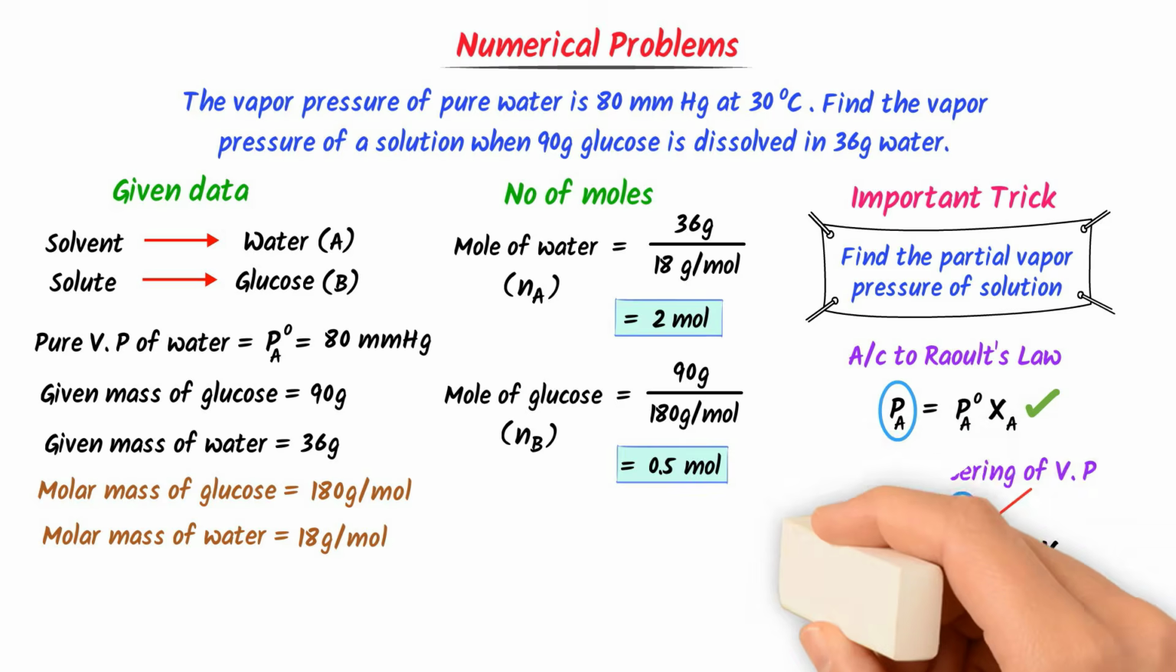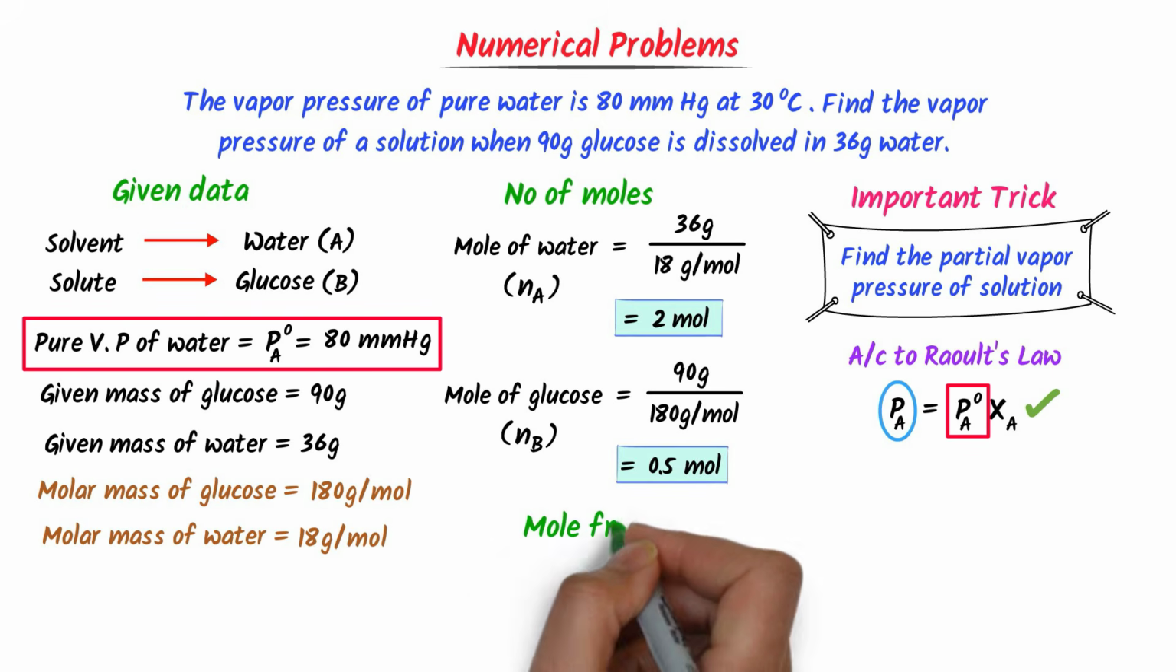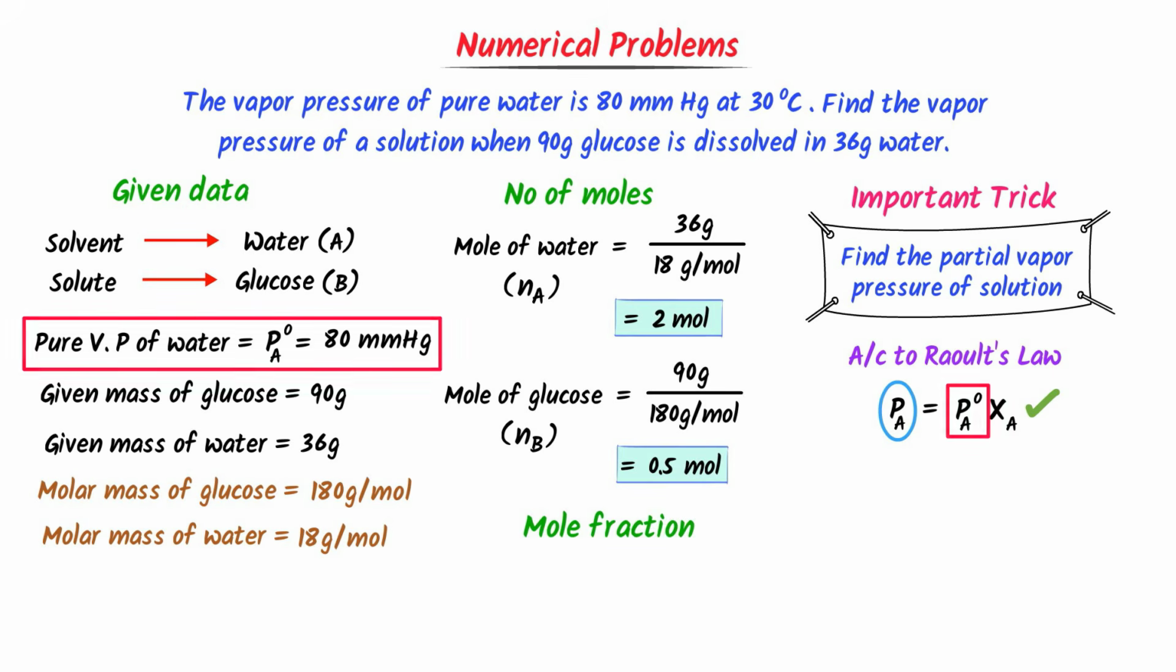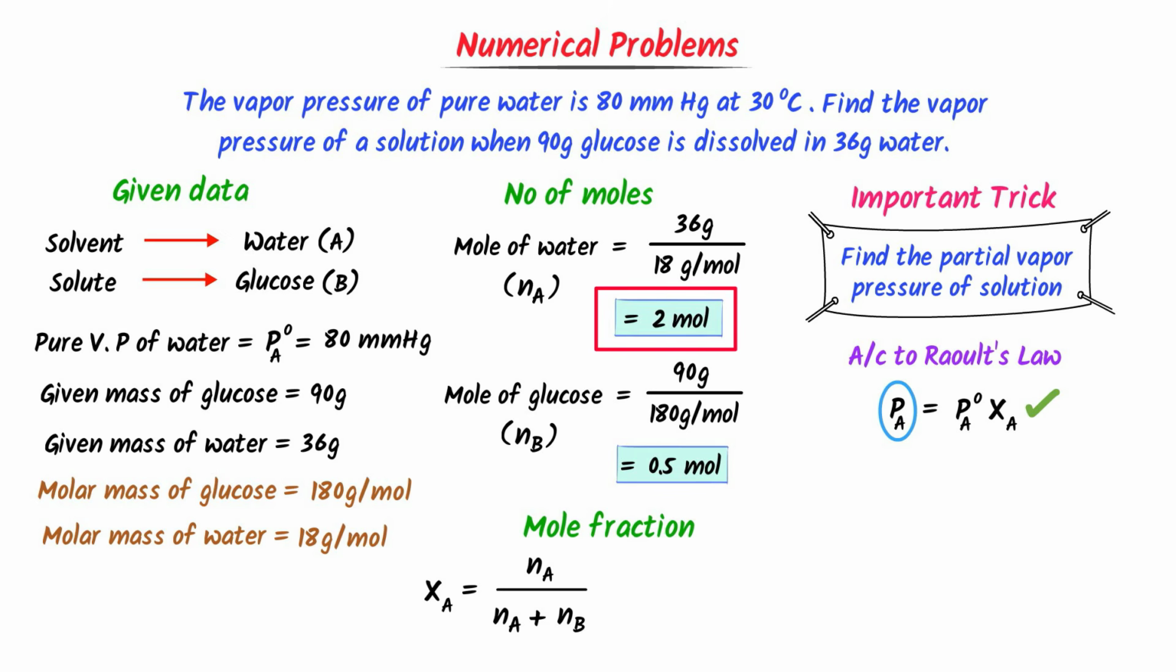Here, I put the values in Raoult's law. Vapor pressure of pure water is 80 mmHg, but we need to find the mole fraction of water which is unknown. Mole fraction of water XA is equal to Na upon Na plus Nb. Mole fraction of water is equal to the number of moles of water which is 2 mole upon the number of moles of glucose which is 0.5 mole. Now I plug in these values in this equation.